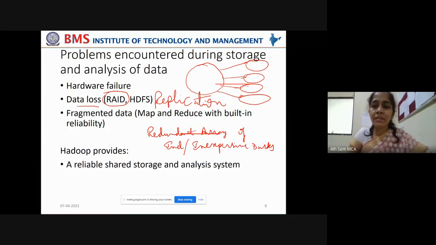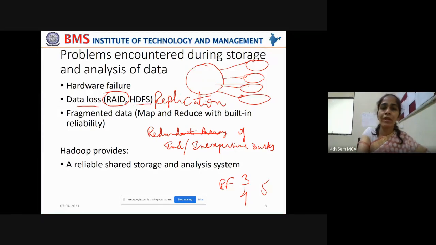Okay, so using this redundant array of inexpensive disks, you can try to mirror the data. Mirror the data means store a copy of the data, so the replication factor can be decided as 3. If the replication factor is 3, you can store 3 copies of the data. But for data critical applications, you can increase this replication factor to 4 or 5, where 5 copies of the data will be stored on different disks, so that even if one disk fails, the other disk will be available to provide that same copy of the data.